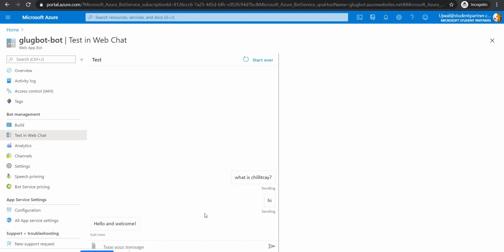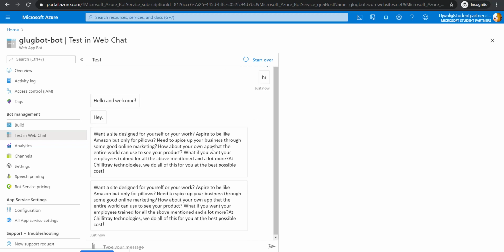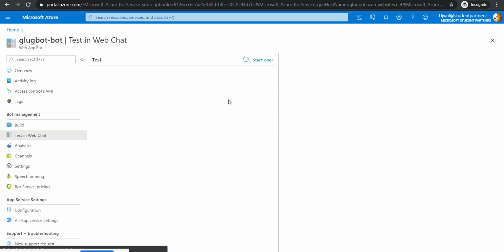Yeah, so it looks like this works now. I guess we need to start over. Ujjwal, can you tap on start over? I sent it twice. So if we start over, yeah, I'll check. There might be some net issues or some technical glitch. Right, so now this looks like it works well.